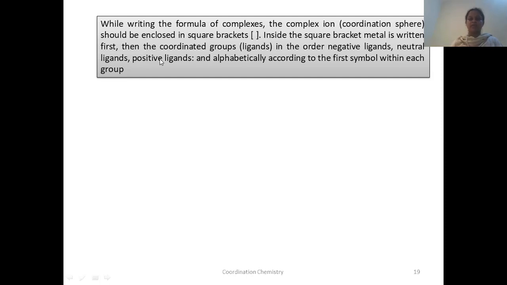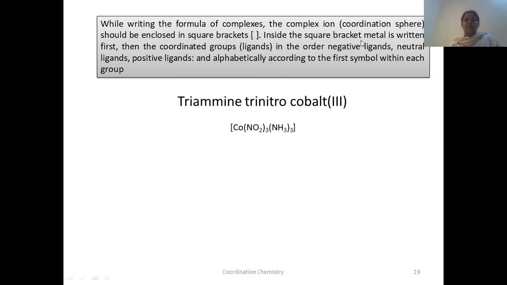Let us take one example. Suppose this is the name of a complex. We have to write the formula from this name. So what is the condition? We have to write the complex ion in square brackets. Inside the square bracket, which metal should be written first? What is the metal here? Cobalt. So cobalt is written here.